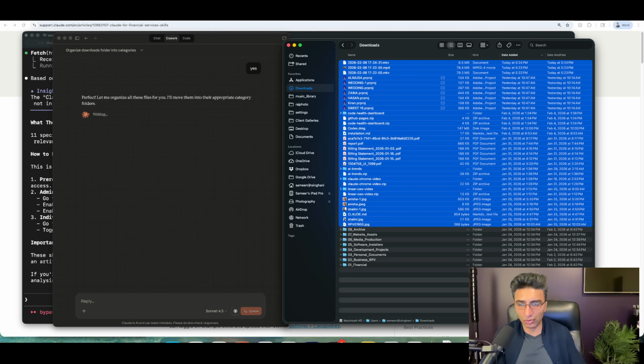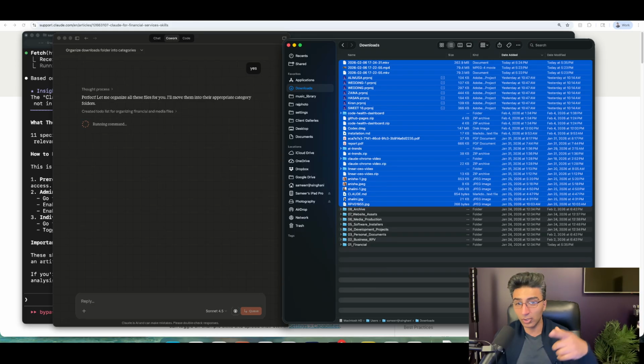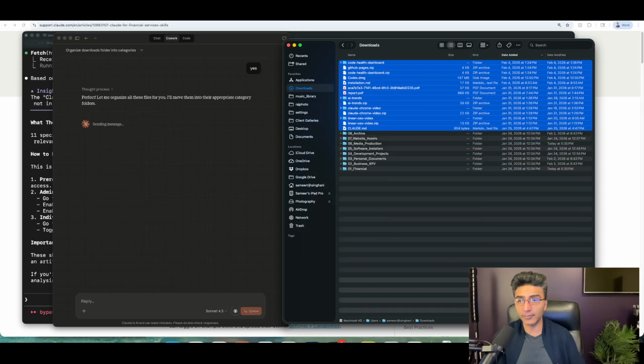And it's going to now start to move these files into the folders. What's really cool about Claude is that it can understand what these files are. It's going to look inside them. It's going to realize some of these are pictures, some of these are reports, some of these are statements. You're going to see it actively clean up.